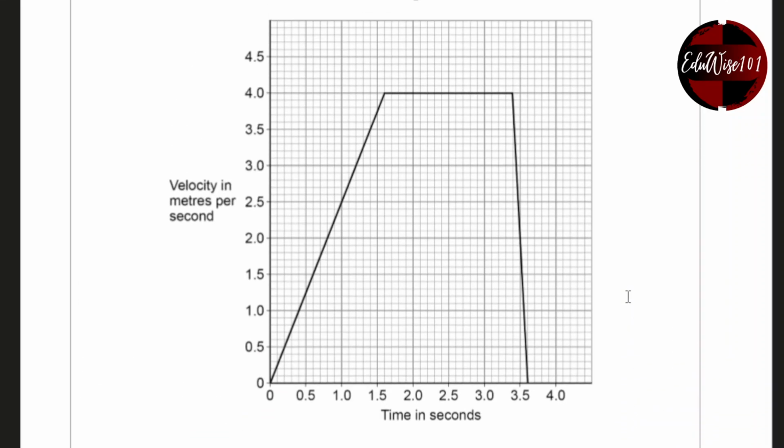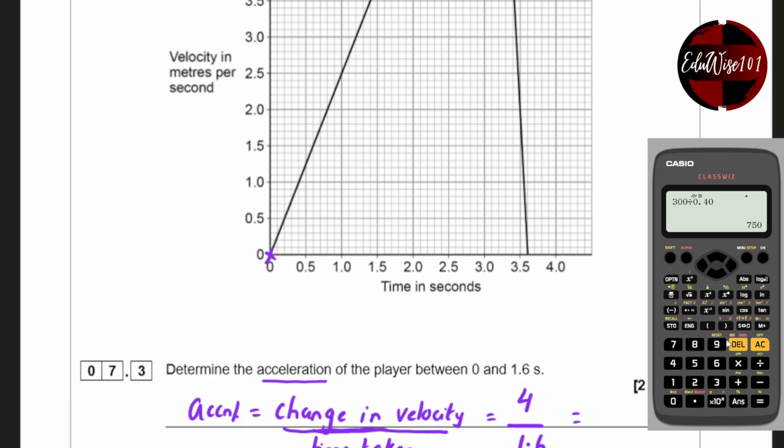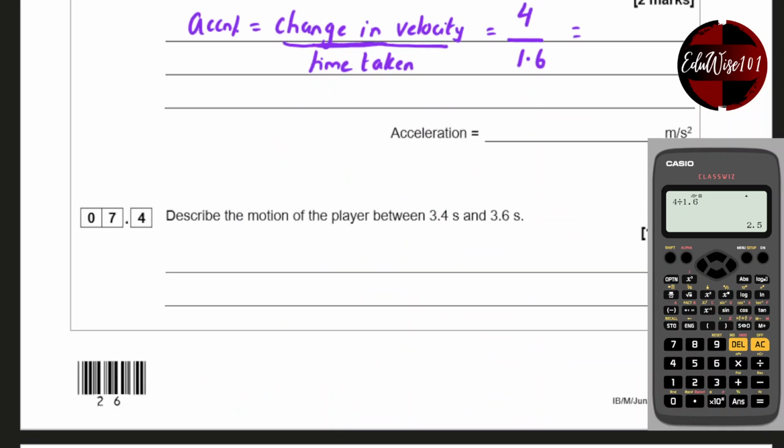So what is the change in velocity between 0 here and 1.6 seconds here? The velocity is increased by 4 meters per second. So 4 divided by the time, which is 1.6. So what is 4 divided by 1.6? 4 divided by 1.6 equals 2.5 meters per second squared.